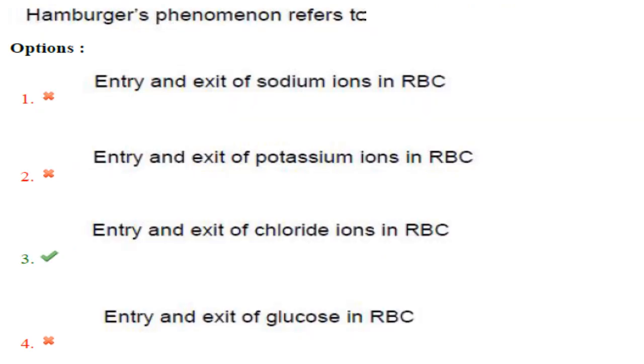Hamburger's phenomenon refers to what? In Hamburger's phenomenon, there is exit of HCO3 from the RBC into the plasma and entry of chloride ions into the RBCs. This is known as Hamburger's phenomenon. So entry and exit of sodium ions, no, it is chloride ions. Again potassium ions in option B, so that is also not correct. Entry and exit of chloride ions in RBC, that is correct. So option 3 is the correct answer.